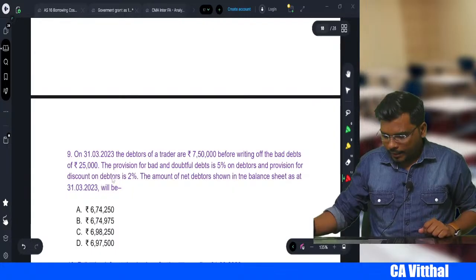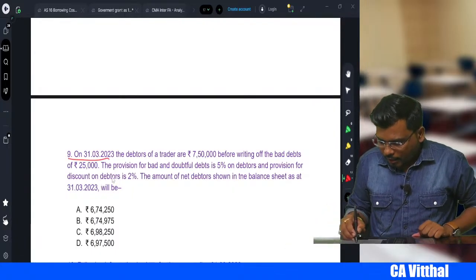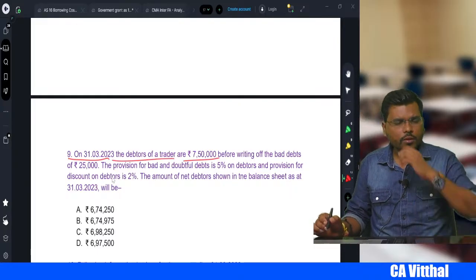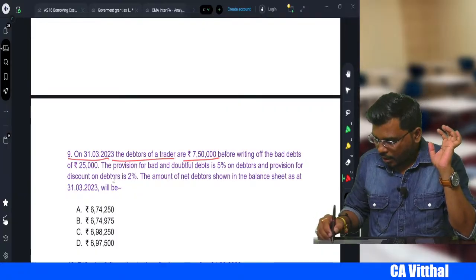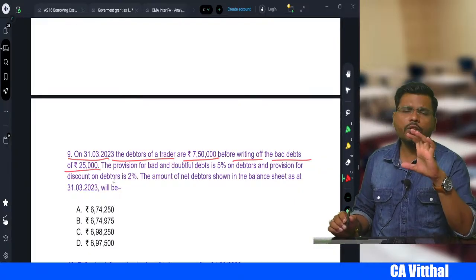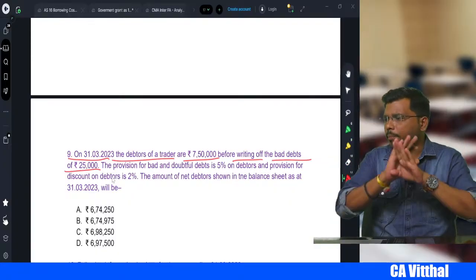Come to the next one. On 31/3/2023, the debtors of a trader are 7,50,000. It is a very beautiful sum again. 7,50,000 is our debtors, right? Before writing off bad debt of 25,000. So what do we do first? First you subtract the bad debt.